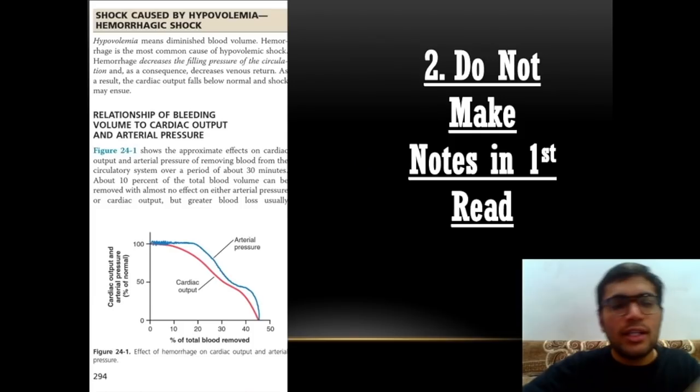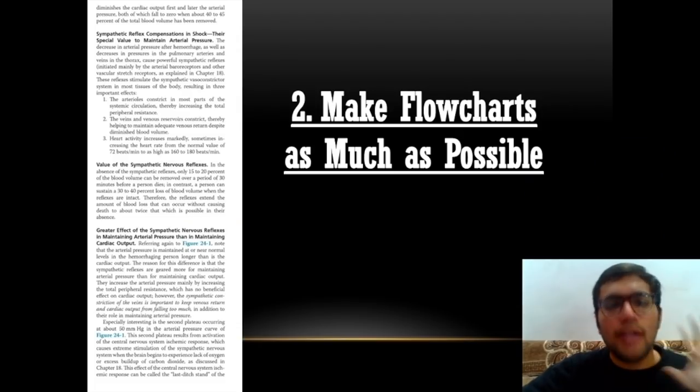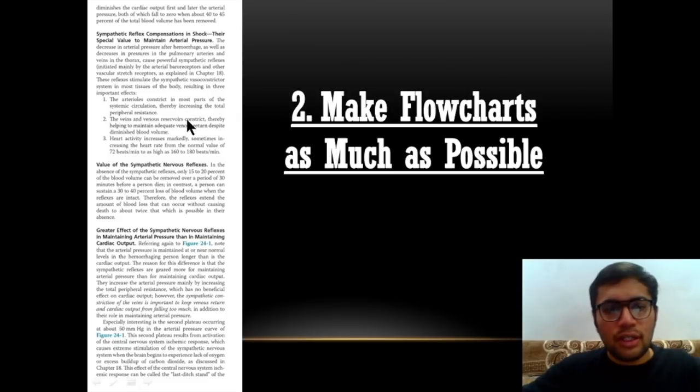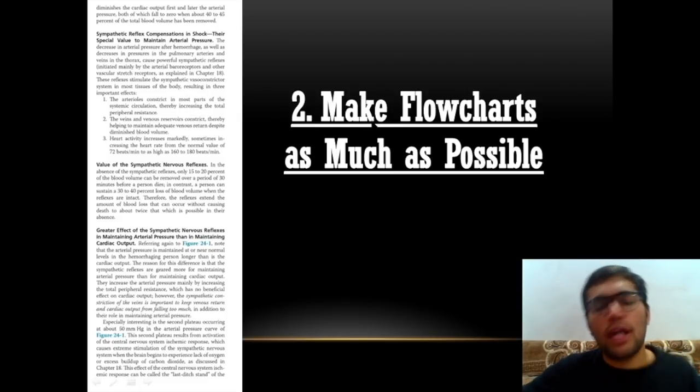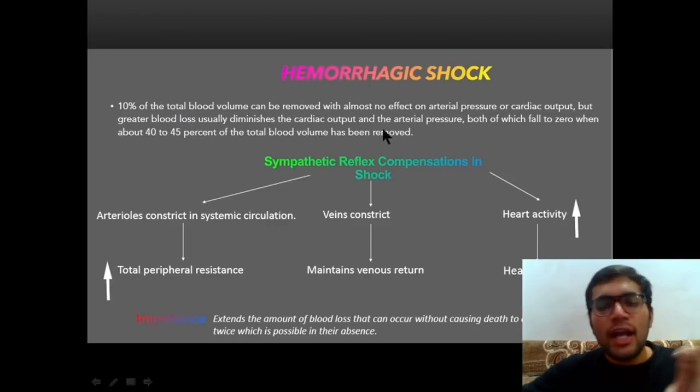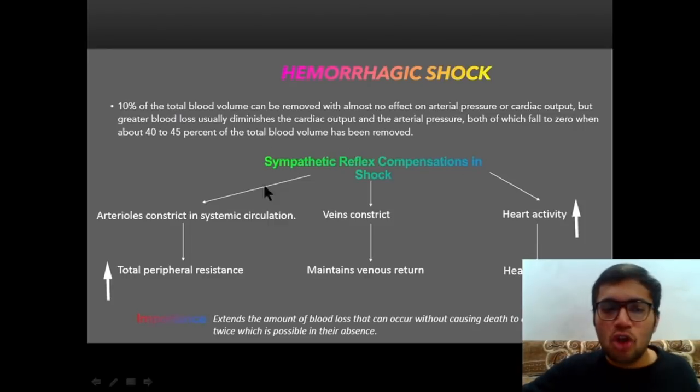Now after this page, this is given in the Guyton. Now they have given sympathetic reflex compensations in shock, okay? So this is an entire theory part. Now I will give you another key point, which is to make flowcharts as much as possible. I hope you can read it on the screen, otherwise refer to your Guyton. This is how I have modified it. I have given the heading sympathetic reflex compensation in shock. First point, arteries constrict. Second point, veins constrict. Third point, heart activity increases, which leads to the following reasons. This is the importance of this particular compensation.